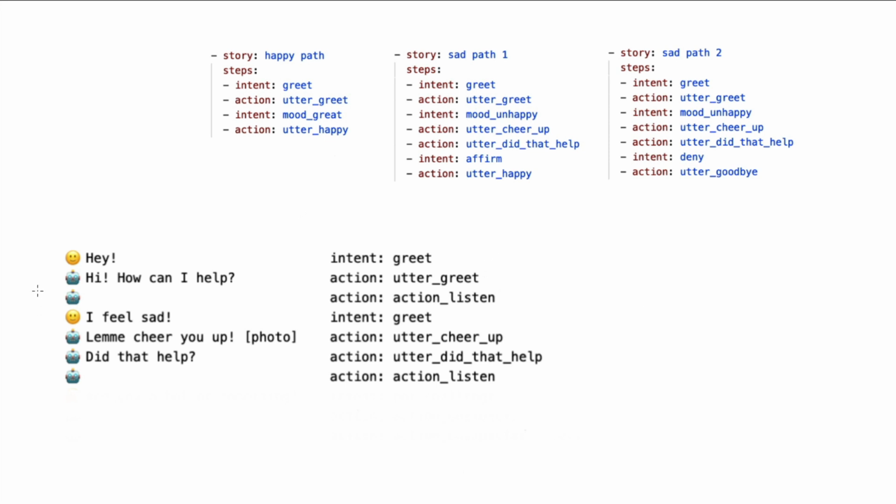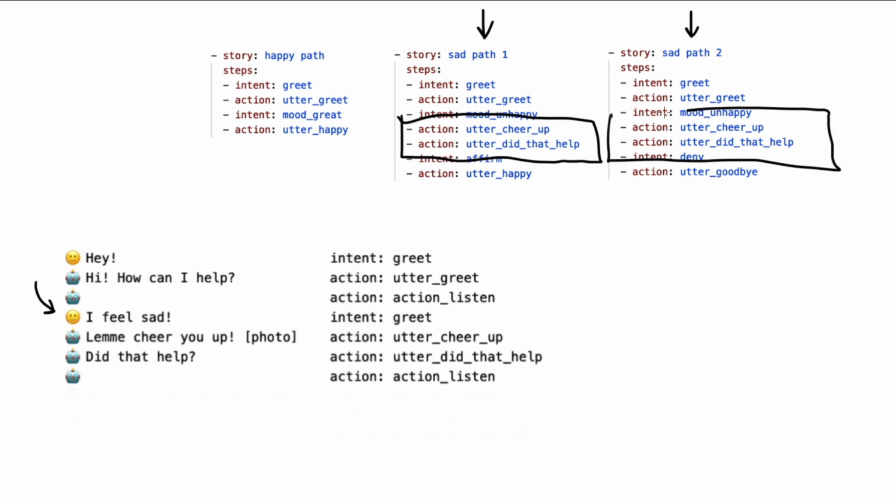After that, the user is telling us that they feel sad. So that would fit these 2 stories over here. And here what needs to happen is, well, we got to try to cheer the user up. And after that, we got to ask if that helped. That's something that you see below here as well. And note that again, we're saying, well, let's listen to what the user has to say after this.